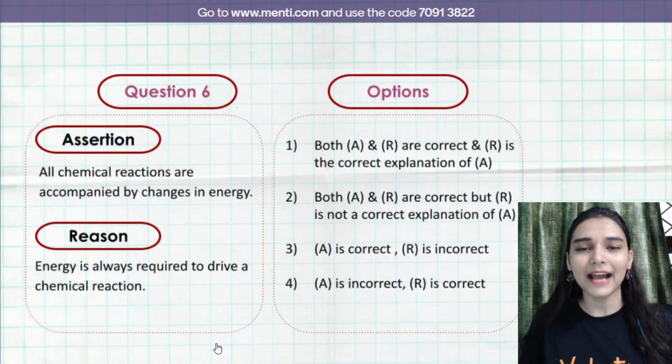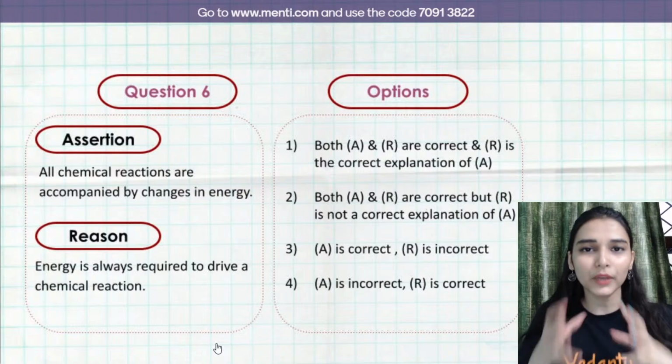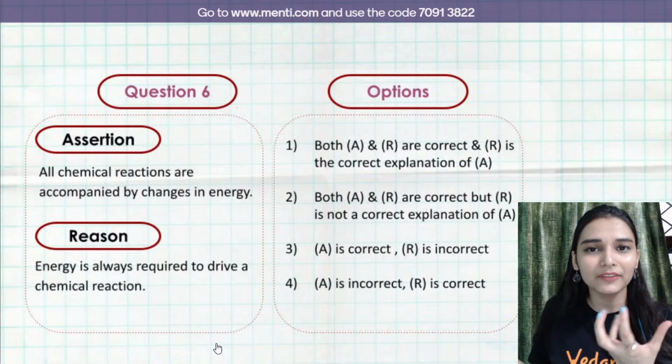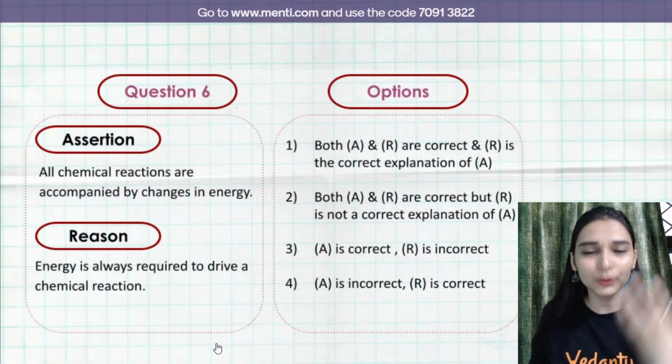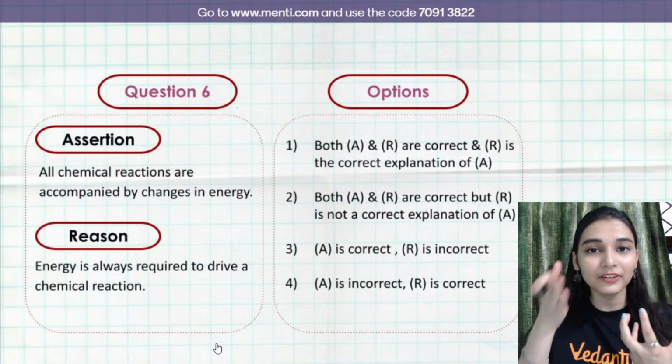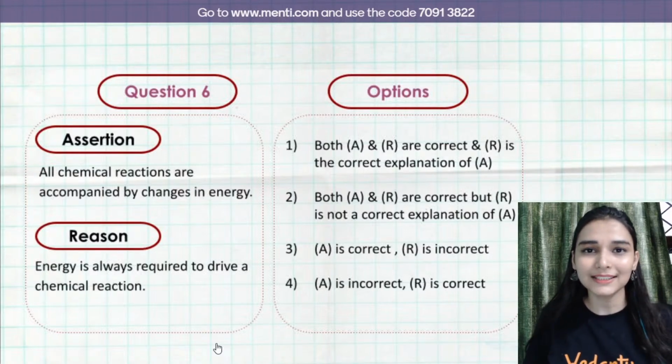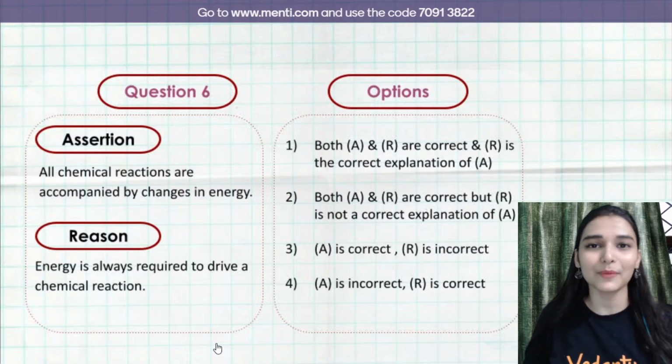Let's say a reaction is an exothermic reaction. So exothermic means heat is already released. Then that reaction will be favorable at low temperature. Are you getting the point? If the reaction is already exothermic, then what condition will be favoring the reaction? Low temperature. So it is not necessary that energy is required for every chemical reaction.